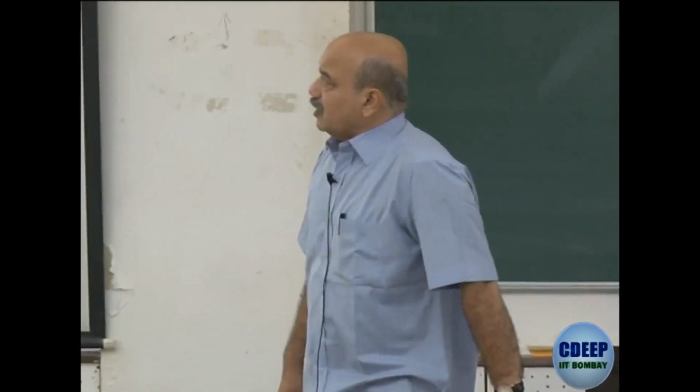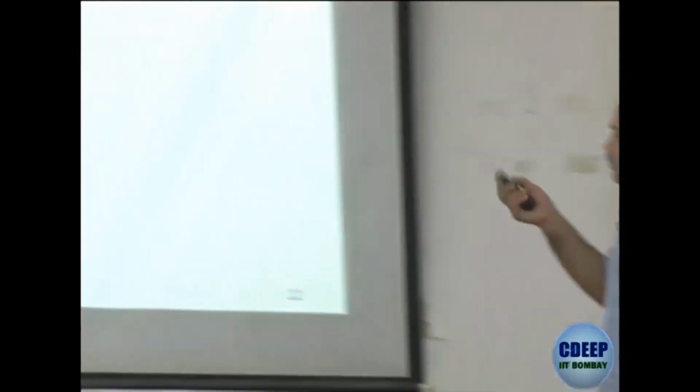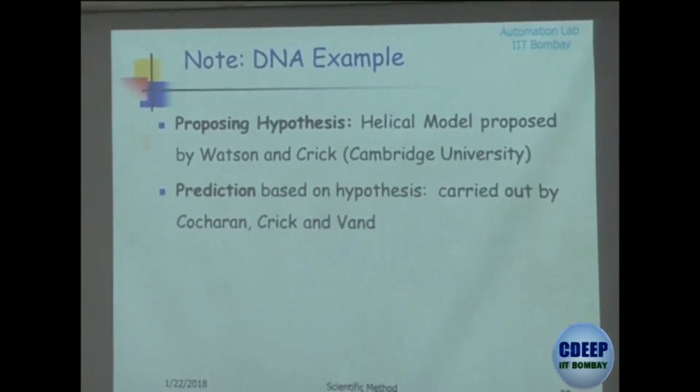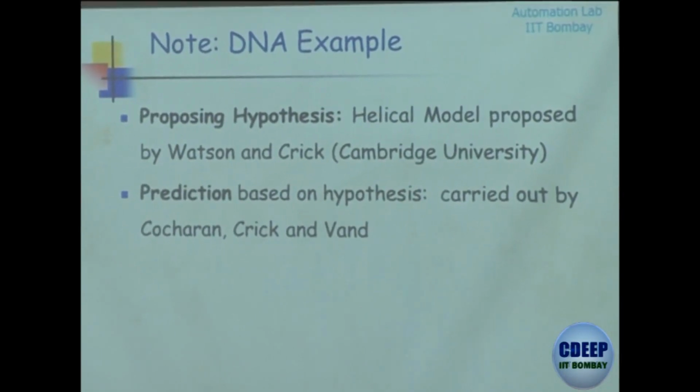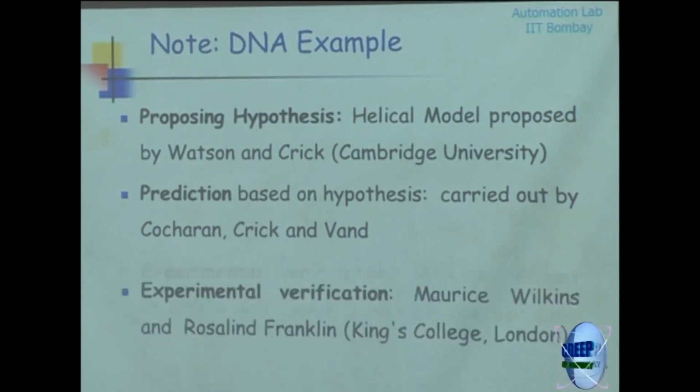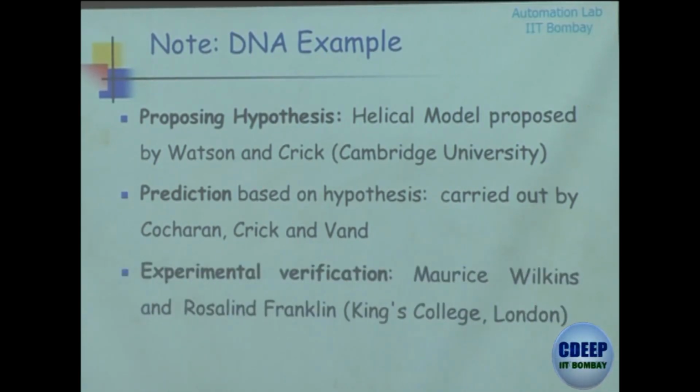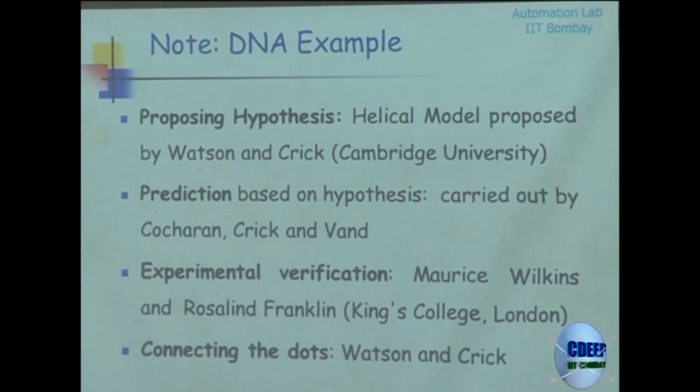For example, in the DNA example, the helical model was proposed by Watson and Crick, at Cambridge University. Then predictions based on the hypothesis were carried out by another group, Wilkins, Stokes and Wilson, and Crick and Cochran. Experimental verification was done by Maurice Wilkins and Rosalind Franklin at King's College London. This was happening differently at different places, and connecting the dots was done by Watson and Crick. Over maybe five, six, seven years, this process happened, and the steps of the scientific method were at play.